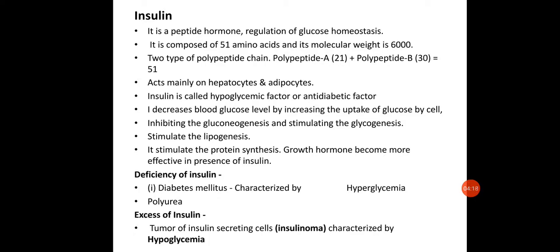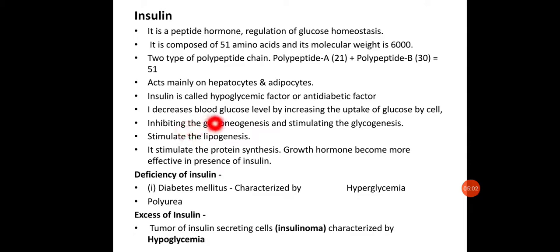Two polypeptide chains of insulin are present, polypeptide A and polypeptide B. The A chain has 21 amino acids, while the B chain has 30 amino acids, and together they form a peptide of 51 amino acids. Insulin acts mainly on hepatocytes and adipocytes, which are its target organs. Hepatocytes are the cells of the liver, and adipocytes are the cells of adipose tissue, which are responsible for storage of fat.